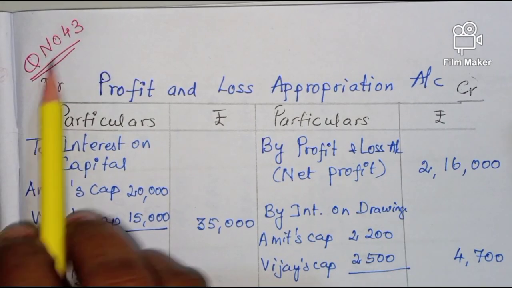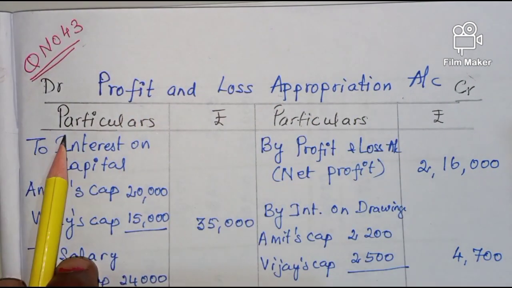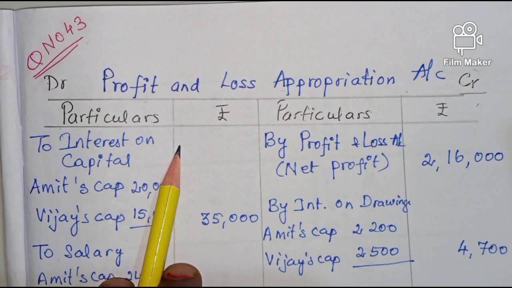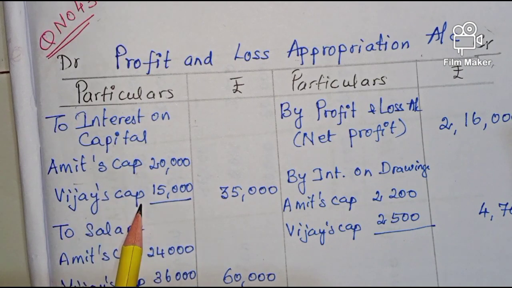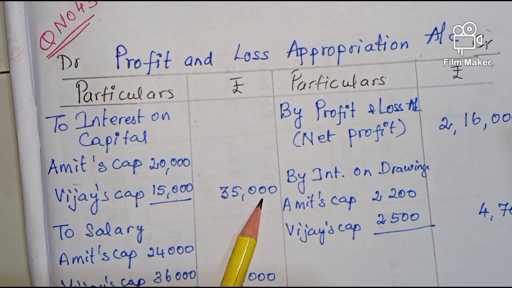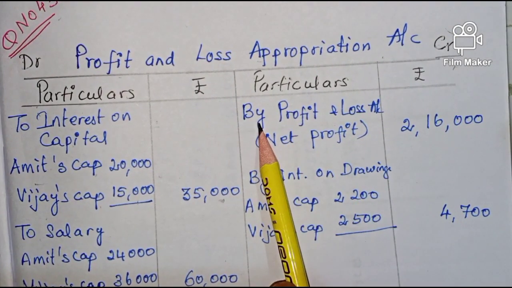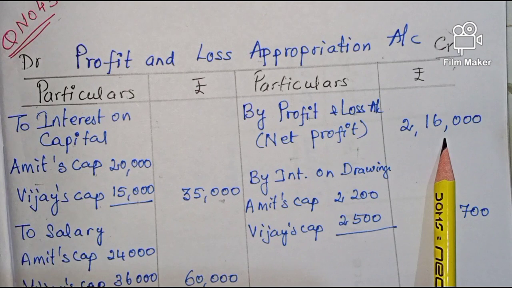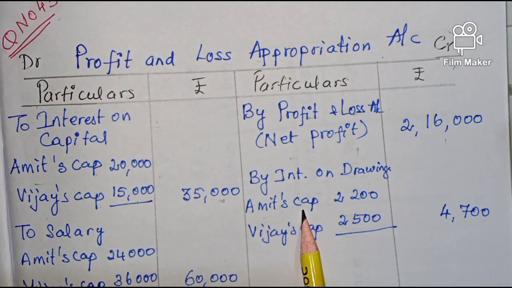Now solution for question number 43. Profit and loss appropriation account. The left hand side is the debit side, the right hand side is the credit side. Interest on capital: Amit's capital 20,000, Vijay's capital 15,000, so total 35,000. On the credit side we write by profit and loss account, net profit as given in the question, 2,16,000. And interest on drawings is also given: Amit 2,200, Vijay 2,500.